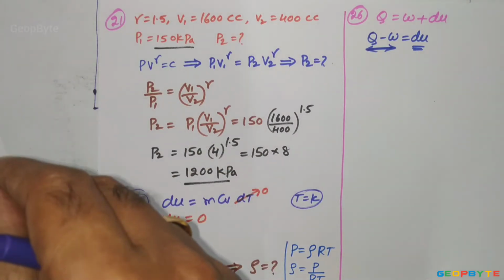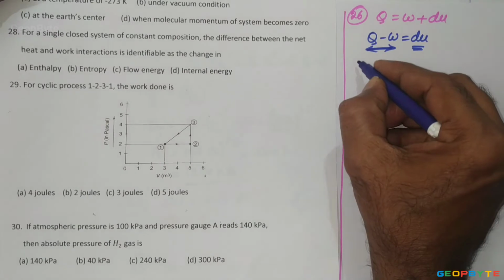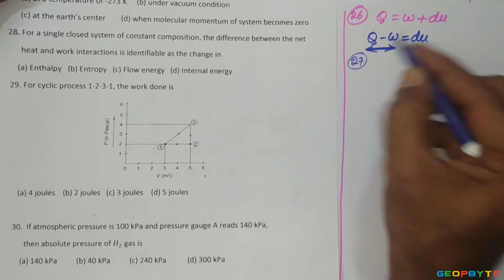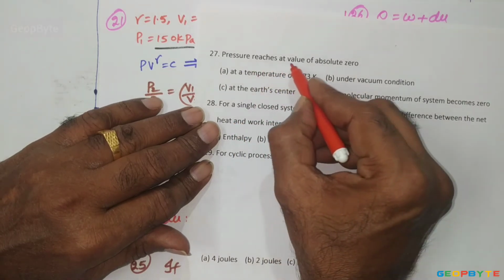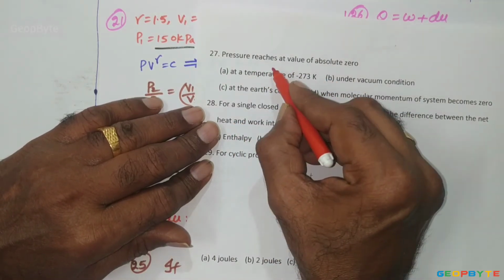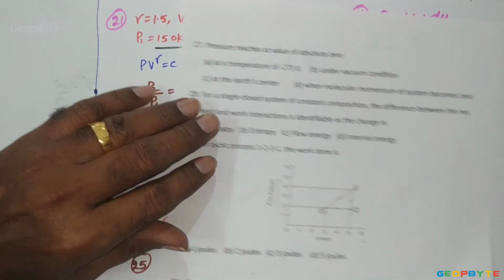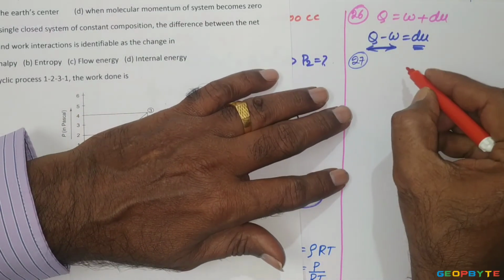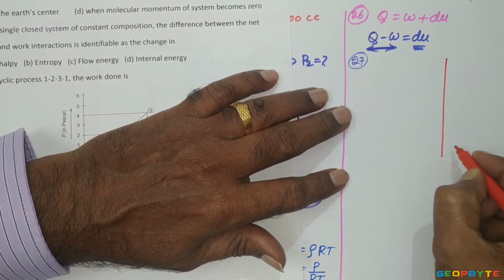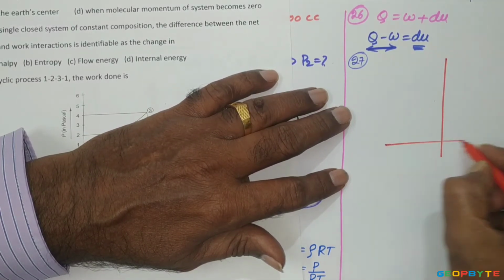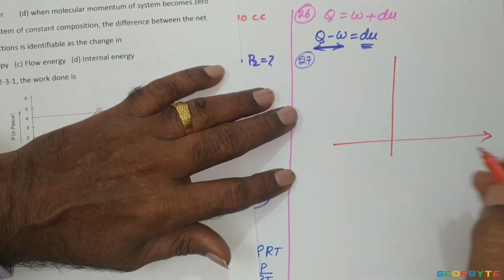Next problem is problem number 27. Pressure reaches a value of absolute 0. The state at which the molecular momentum is 0 is called absolute zero state.